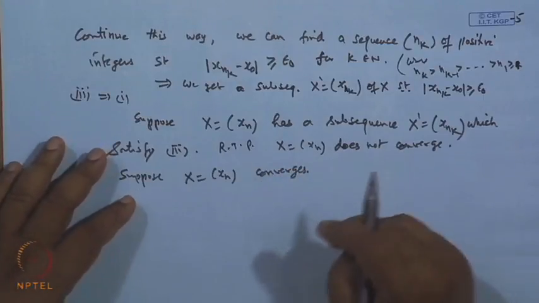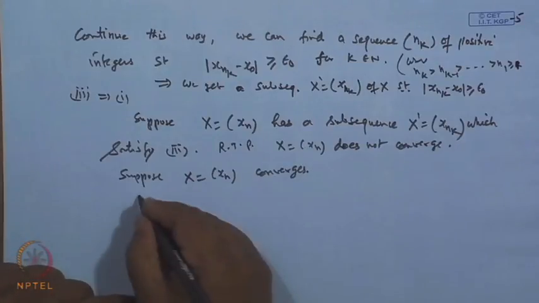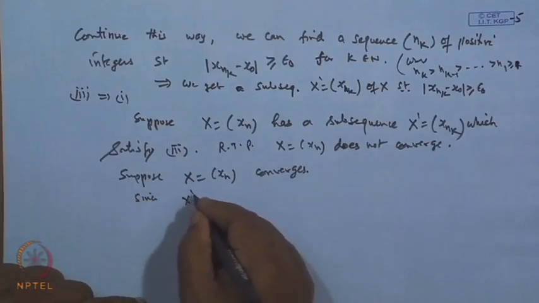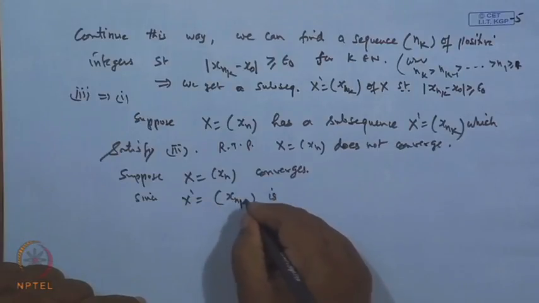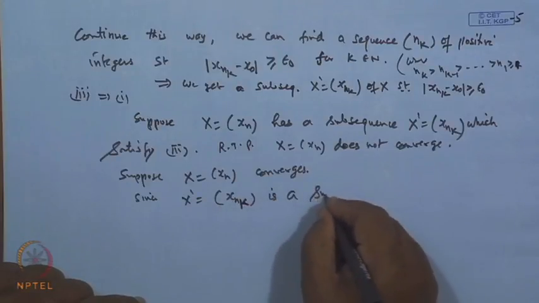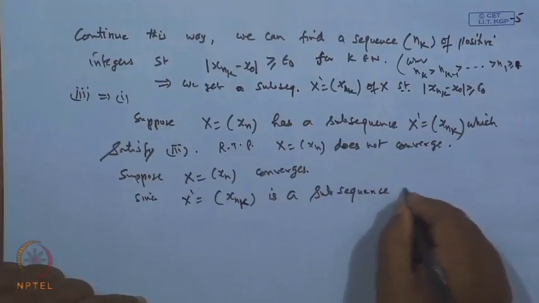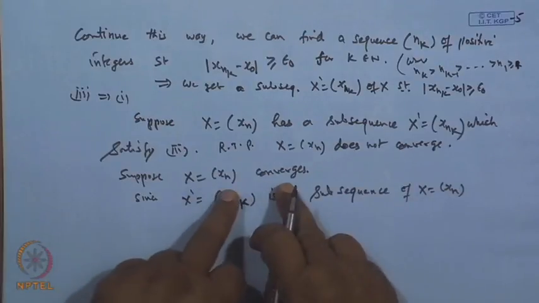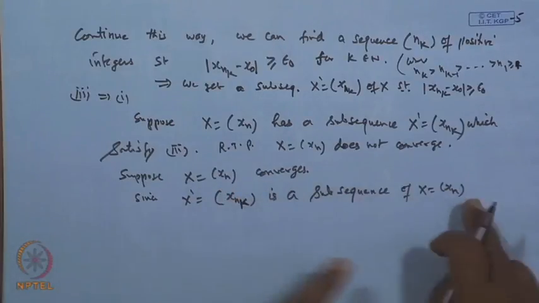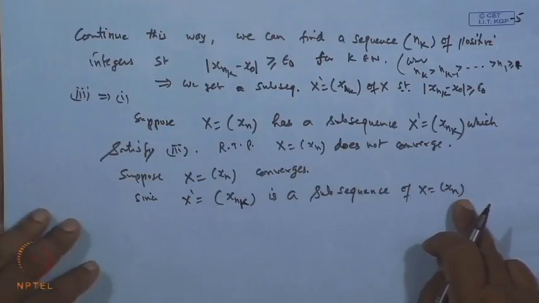Suppose it converges. Now, since x dash, which is x_{n_k}, is a subsequence of x, and this sequence we have assumed to be convergent, all of its subsequences must be convergent, by the just previous result.